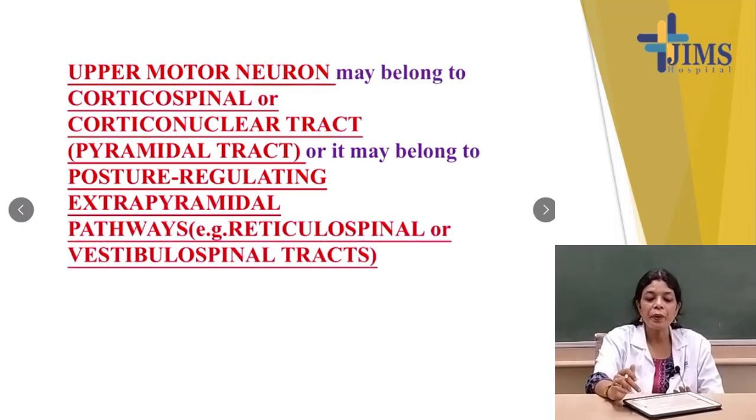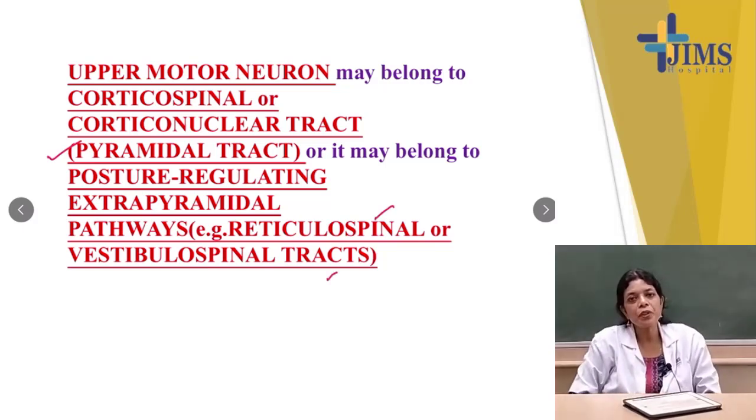Upper motor neuron may belong to the corticospinal or the corticonuclear, that is the pyramidal tract. Upper motor neuron will include either the pyramidal tract or it may belong to the extrapyramidal tract. Which one? The reticulospinal or the vestibulospinal tract.